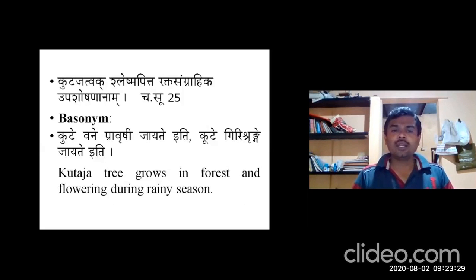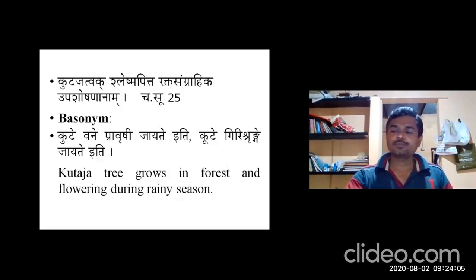So Kute Vane Pravrushi Jayate iti Kutajaha: the plant grows in hilly areas and flowering occurs during the rainy season. Another meaning is Kute Girishrunge Jayate, the plants which grow in hilly areas are called Kutaja. As you have observed when you visited Kapatgudda, most of the Kapatgudda area is full of this Kutaja plant, specifically Stri Kutaja. We get Stri Kutaja abundantly in the Kapatgudda area.